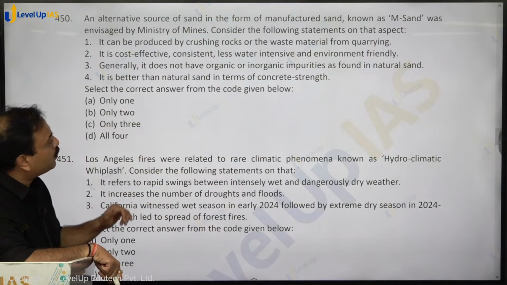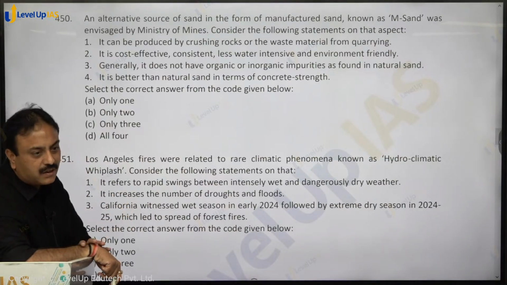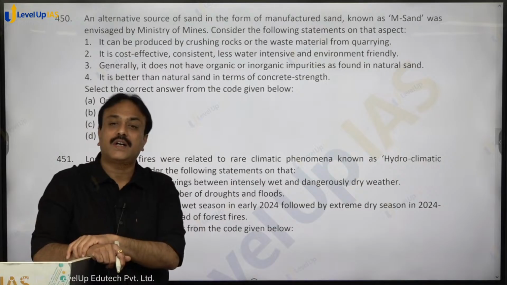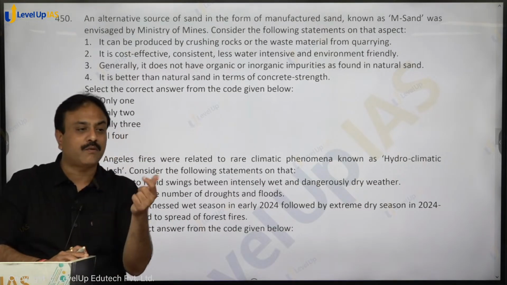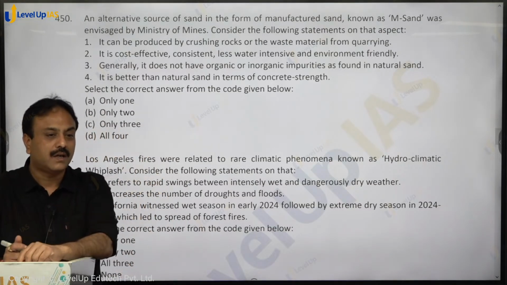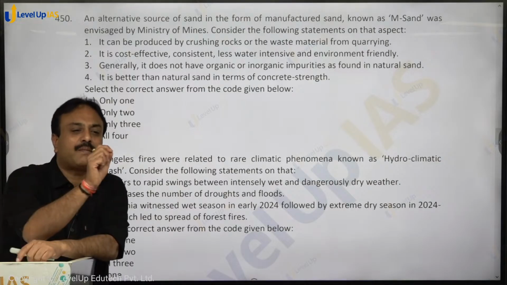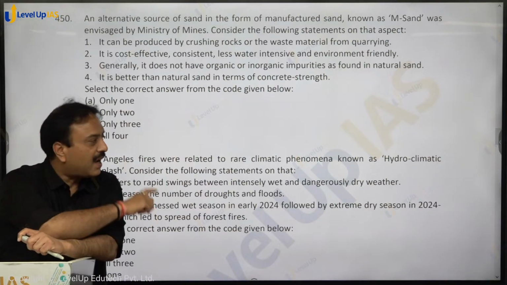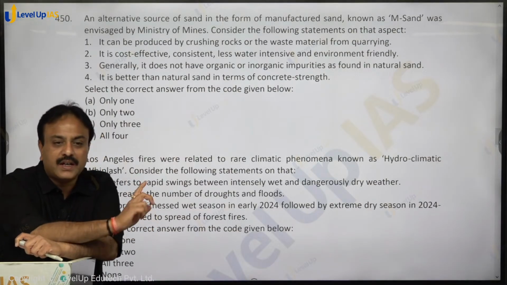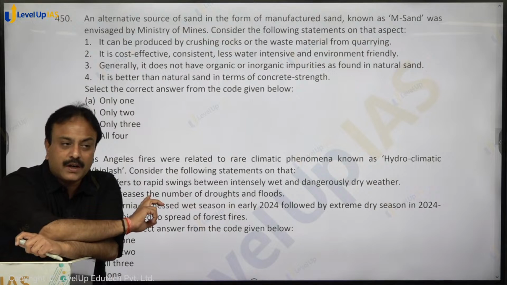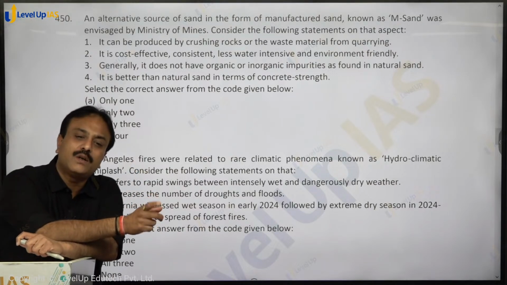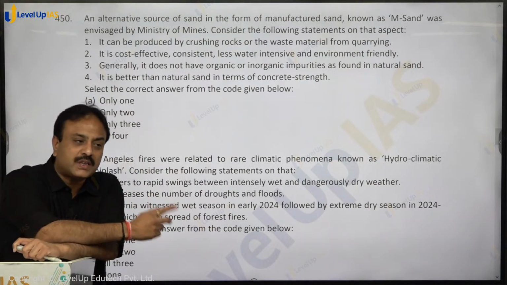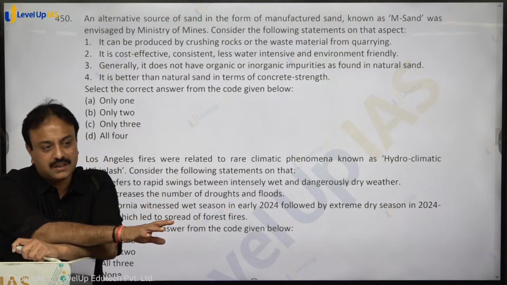It is better than natural sand in terms of concrete strength. Concrete की strength भी ज़्यादा होता है, water resistant भी होता है, water ज़्यादा use नहीं करता. Are you getting that? मतलब एक दाना अगर आप नेचुरल सैंड का लेंगे, उसको आप पानी, जितने पानी में पूरी तरह भीगेगा, एंड इसका एक दाना, the water quantity is having a difference. So this will require less water, that requires more water. It will provide more strength, that will provide less strength.